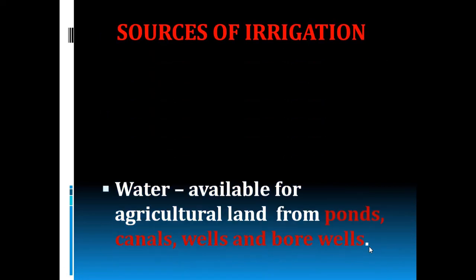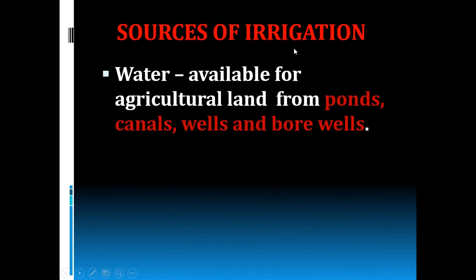Now, sources of irrigation. So water will be collected and stored in pond, canals, wells and bore wells, which can be used by the agricultural land.